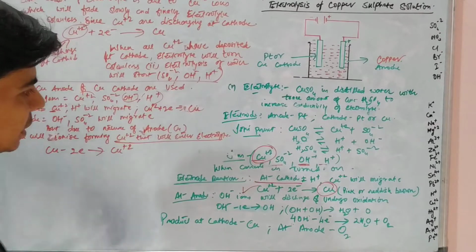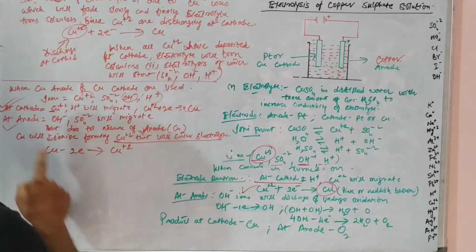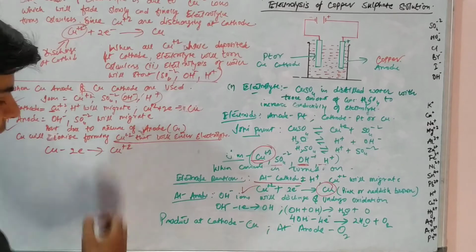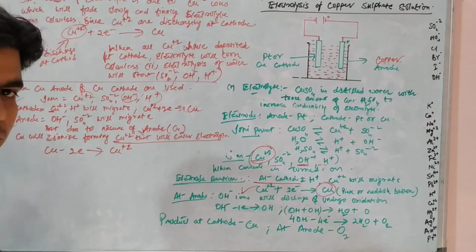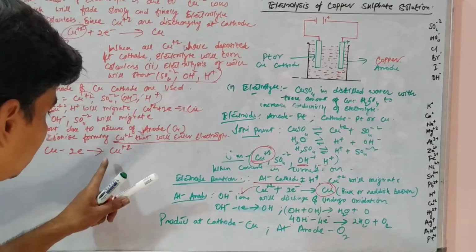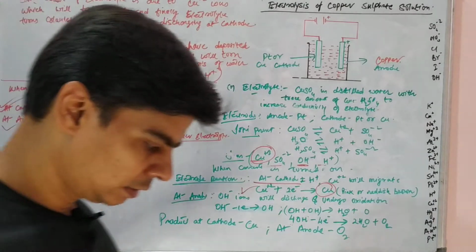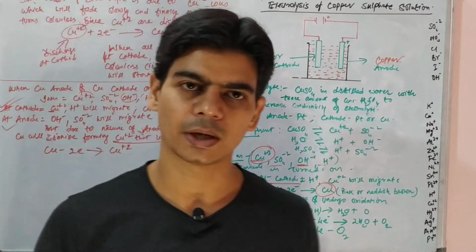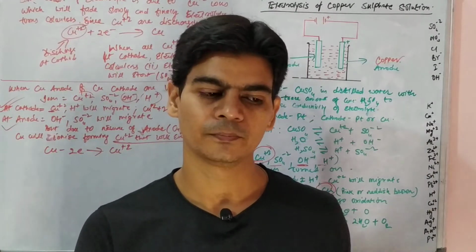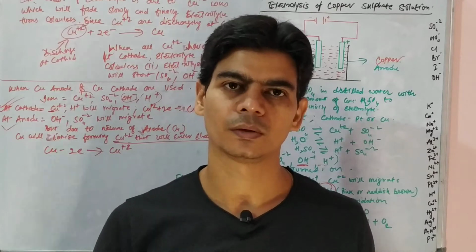Due to the reaction at the cathode, copper ions are moving out of the electrolyte and getting deposited at the cathode, but due to the reaction at the anode, copper ions are entering into the electrolyte. So in this case the blue color of the electrolyte, which is due to copper ions, will not fade. Why?